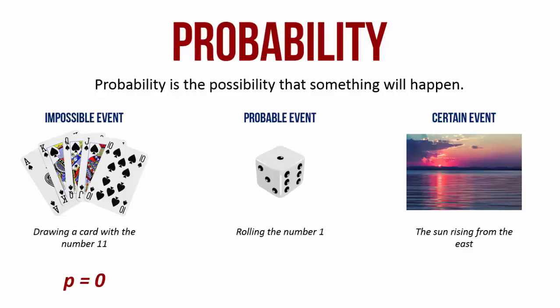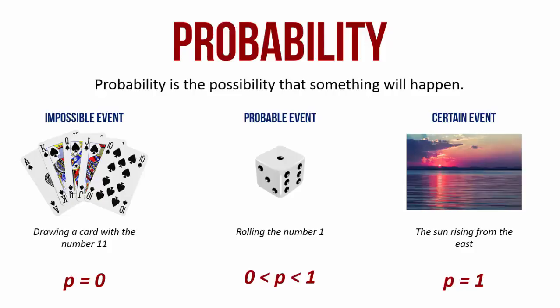Likewise, since the sun rising from the east is a certain event, the probability for that is 1. Now we have established this spectrum where something impossible has a probability 0, something certain has the probability 1. So an event which is neither impossible nor certain, that is the event is probable, will have a value that is between 0 and 1.